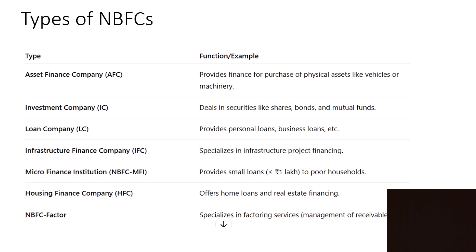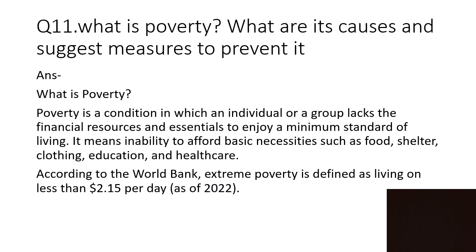Microfinance institutions provide small loans, that is less than 1 lakh, to poor households. Housing finance company offers home loans and real estate financing. NBFC factor specializes in factoring services like management of receivables and payables. What is poverty? This is the last question of this episode, and let's close it after this question.